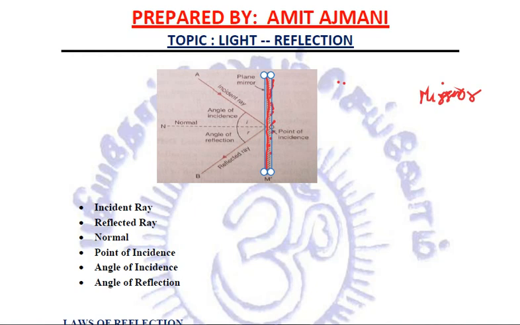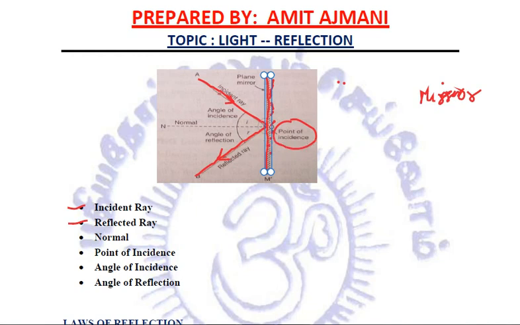Let us try to read them. One is the incident ray. This is the incident ray which is striking this particular surface. After striking at a particular point, this point is known as the point of incidence. It is bounced back, and this bounced back ray of light is known as the reflected ray. Right?